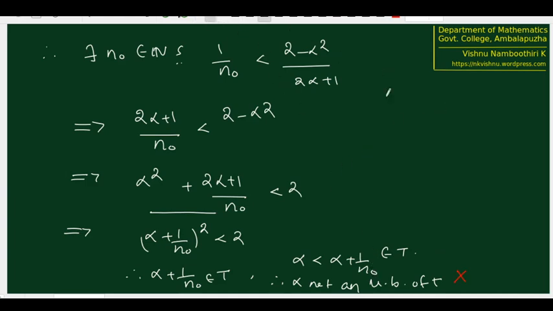And what is the conclusion therefore? Alpha square cannot be less than 2. So there are two possibilities remaining: alpha square equal to 2 and alpha square greater than 2. We will rule out the next possibility also. That means alpha square cannot be greater than 2 will be proved, and therefore finally we can say that alpha square will be equal to 2. We are going to the next case.